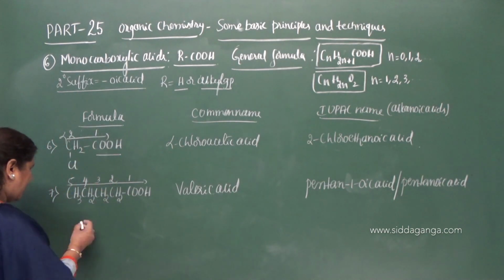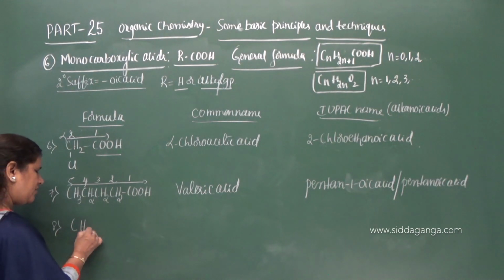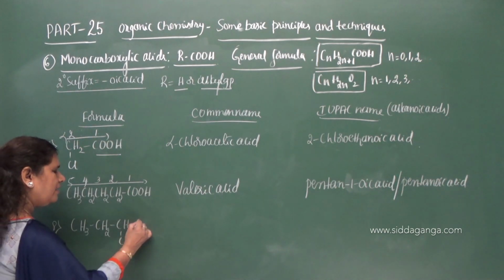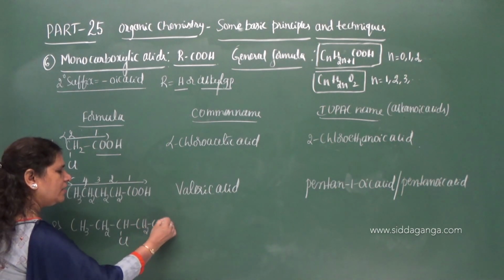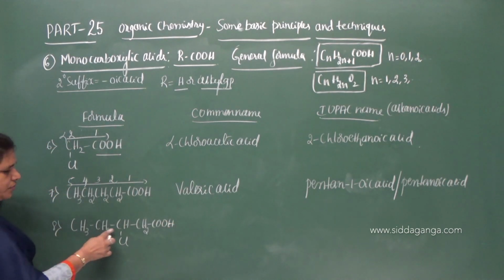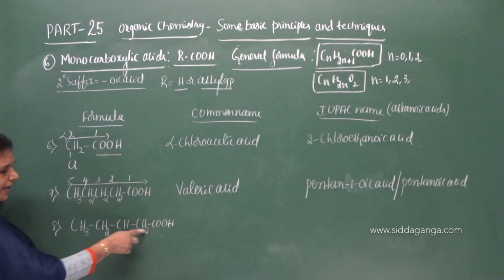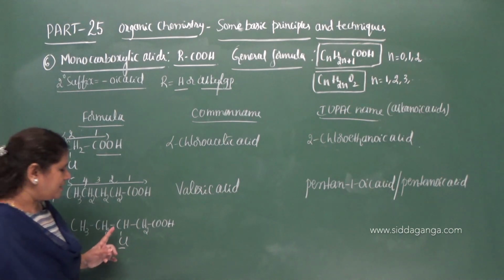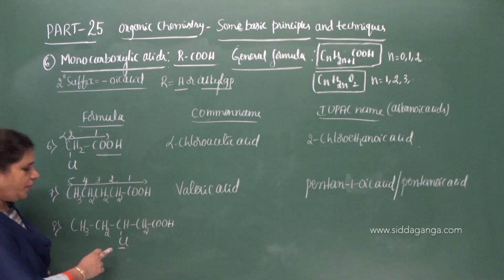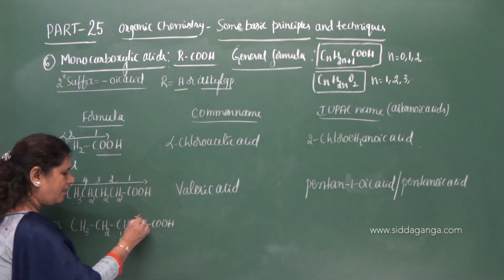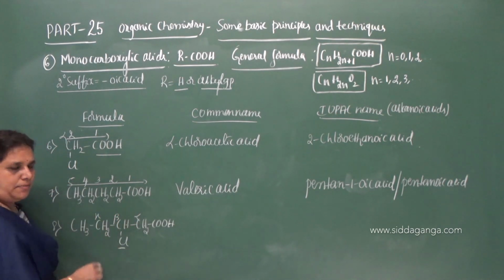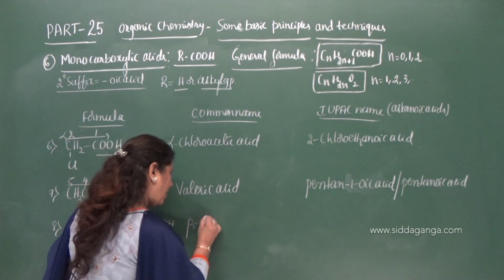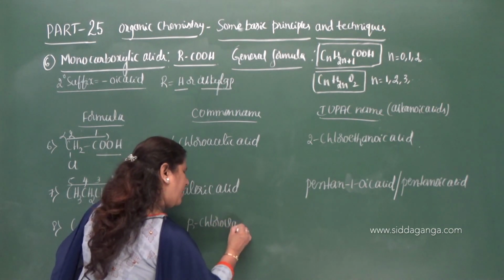So let me give one more example here. CH3CH2CHClCH2COOH. 1, 2, 3, 4, 5. It is valeric acid, but it is a substituted valeric acid. The chlorine atom is substituted on this carbon. Now how to denote the position? This is alpha, this is beta and this is gamma. At the beta position we have chlorine. Therefore the name will be beta chloro valeric acid.